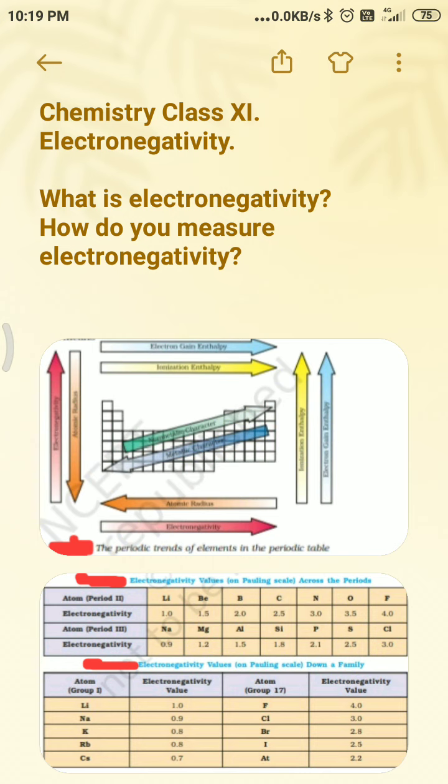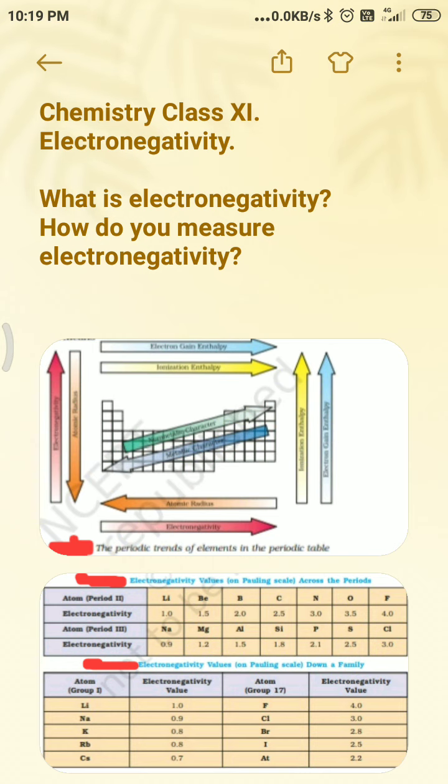The trend is similar to that of ionization enthalpy. You can see one more figure, with a structure like the periodic table, showing different trends of physical properties.